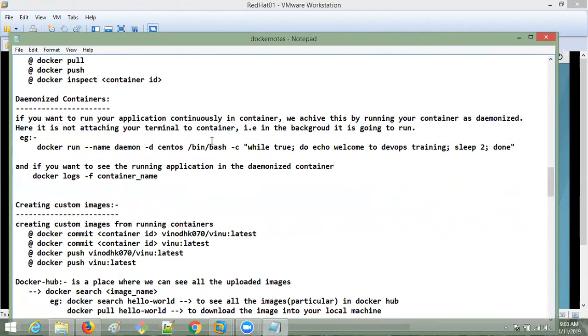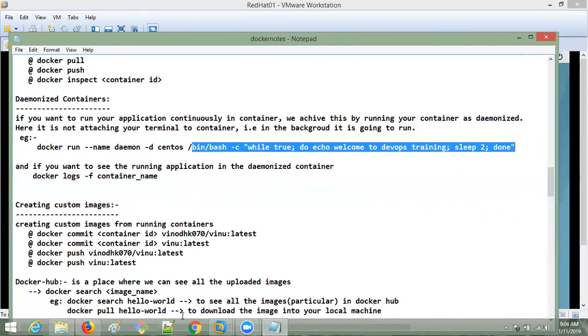Let me run one container in the background, and I will try to install one small application here. Simply, I'm writing one small script here. Daemon containers. Yeah, this one I will show you.